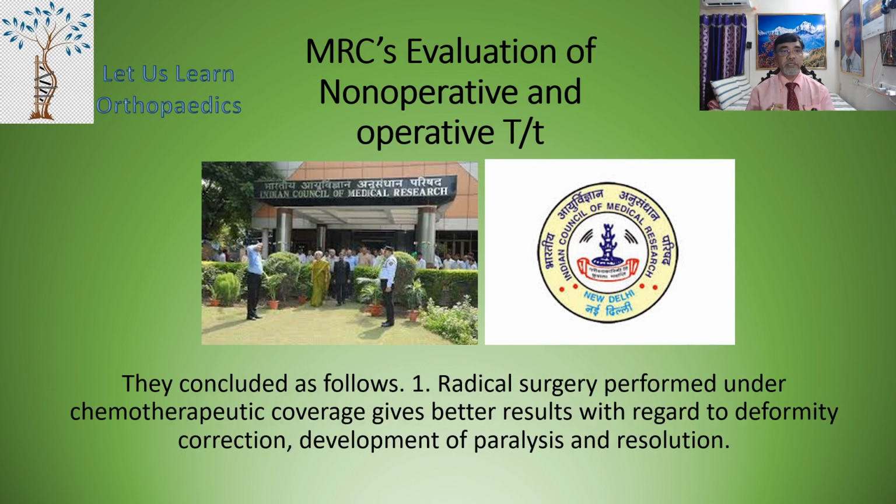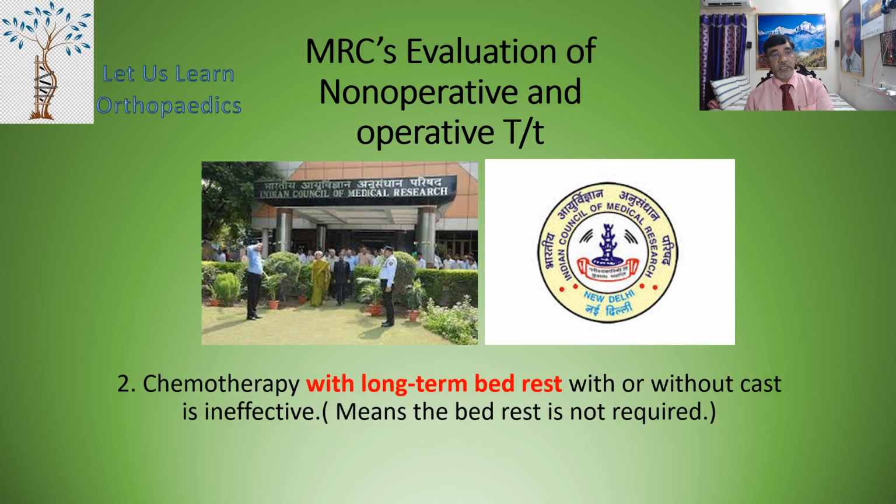They concluded as follows. 1. Radical surgery performed under chemotherapeutic coverage gives better results with regards to the deformity correction, development of paraplegia and its resolution. 2. Chemotherapy with long-term bed rest with or without cast is ineffective. They mean that bed rest is not at all required for the treatment of tuberculosis of the spine.